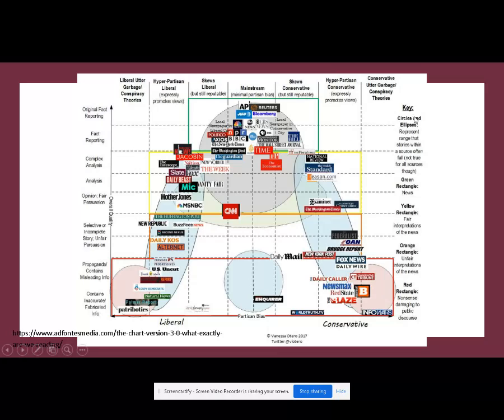So on this side, you're going to have sources that are a little more conservative, that side with conservative ideas. And on this side, you're going to see more liberal. And it's just important to know where these things fall. So you'll see like CNN is here. Let's see. NPR, some things that I'm just pointing out that I feel like you would know. ABC News, CBS News, local newspapers it has up here.